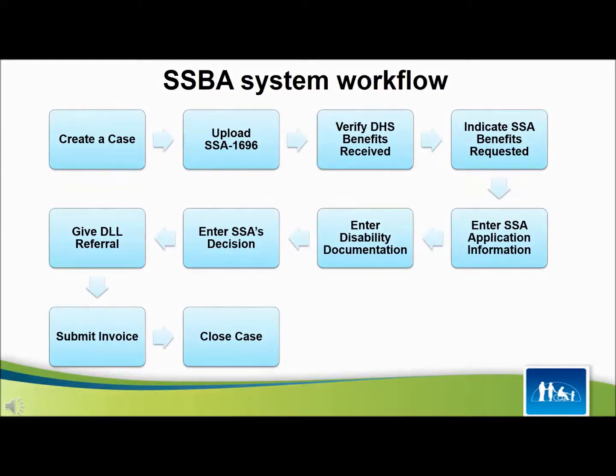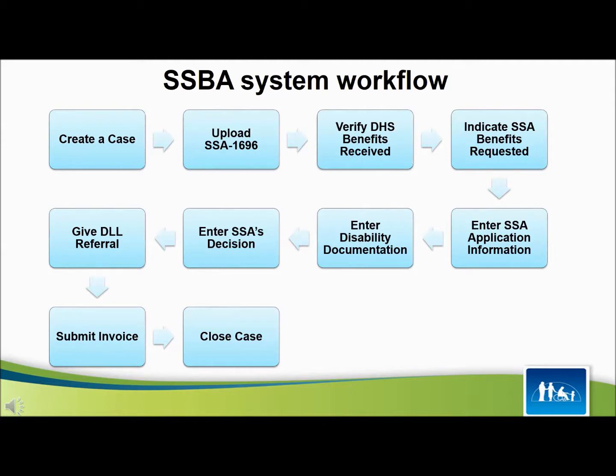The SSBA system workflow is as follows. Create a case and establish your client's advocacy need. Upload your client's completed SSA 1696 form. Next, the system verifies DHS benefits your client received and confirms your service enrollment with the SSB Advocacy Program. You will then indicate the SSA benefits requested by your client. Enter your client's SSA application information and disability documentation.